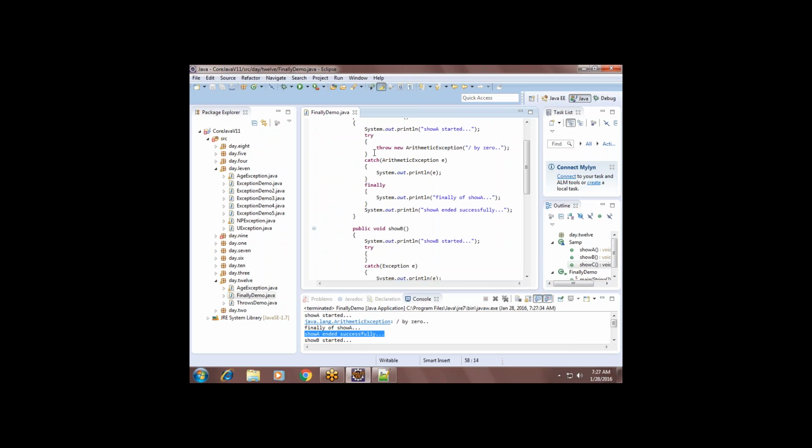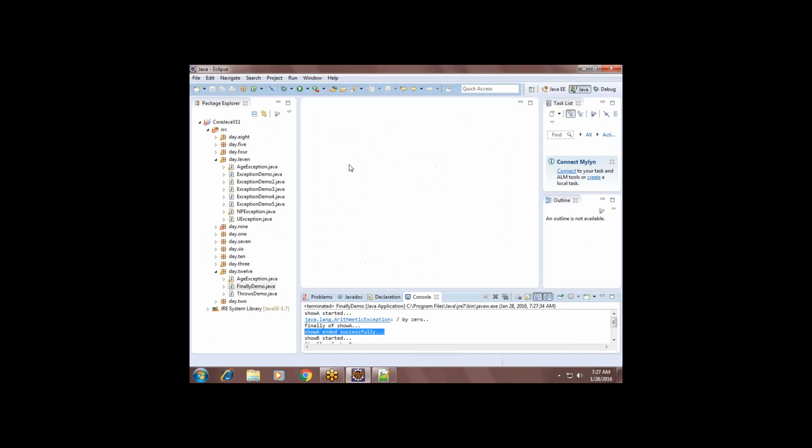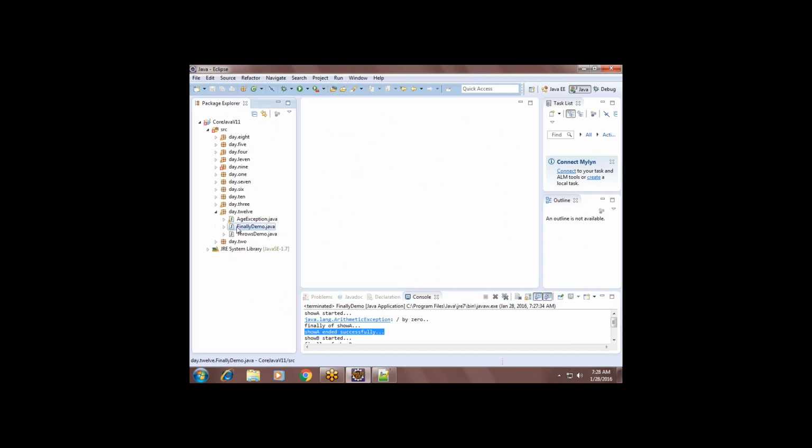Done, guys? But finally must be written following a try-catch. Catch is not mandatory, but try is mandatory for the syntax.